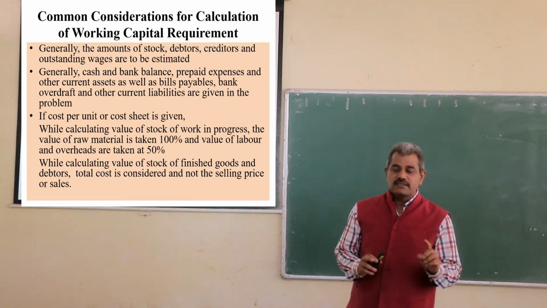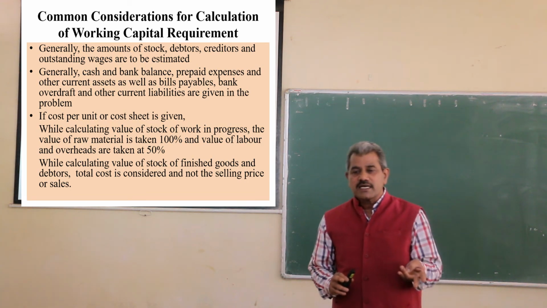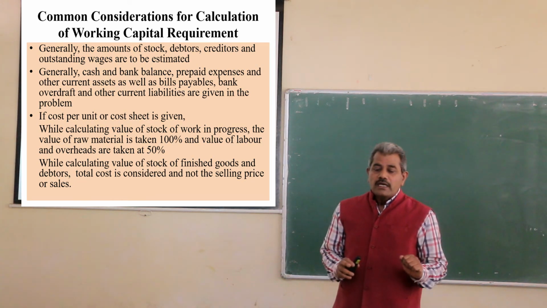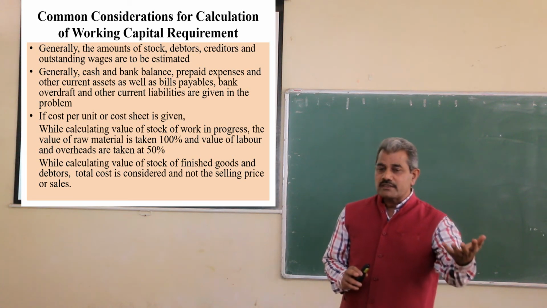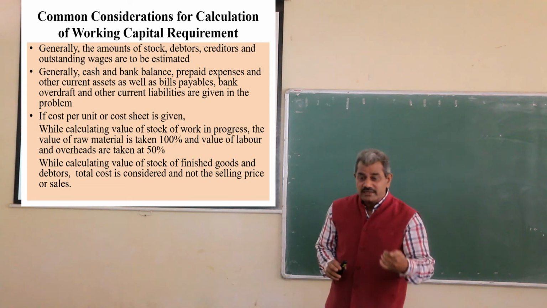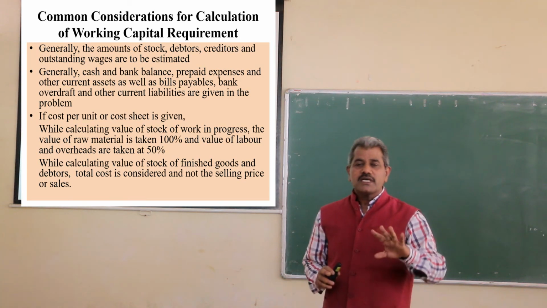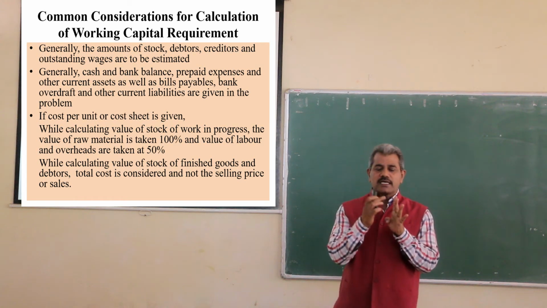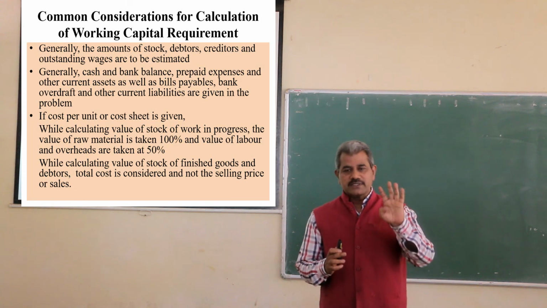Other current assets, such as cash and bank balance, prepaid expenses or any other current assets may be directly given in the problem. In the same way, other current liabilities, for example bills payable, pre-received income, are all directly given in the problem. Generally we have to estimate 4 items: stock, debtors, creditors and outstanding wages. These are the 4 items that we have to focus on.